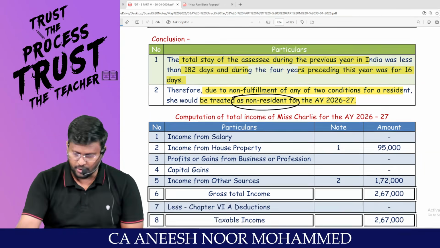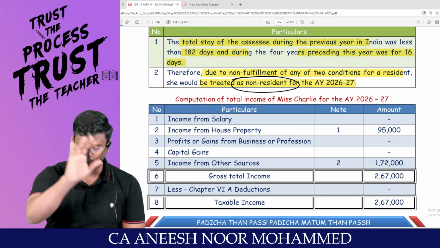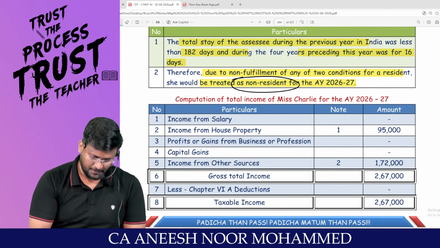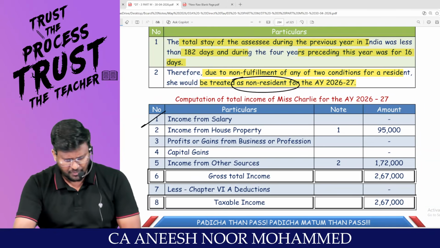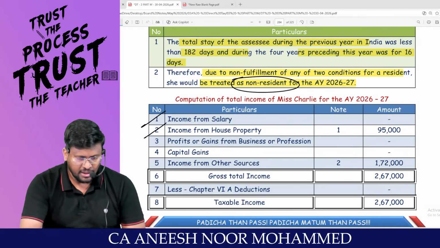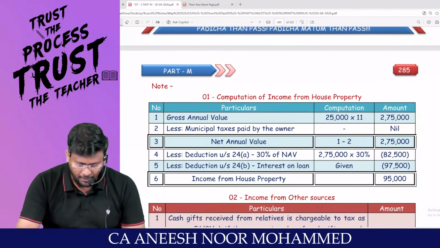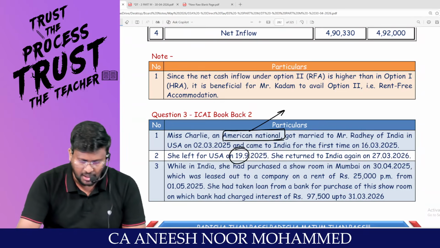Now, we are going to calculate the scope of total income for a non-resident. Sir, there is no income from salary. No salary has been received from India. Income from house property: yes sir, she is having some property, she has purchased some property, am I right sir?